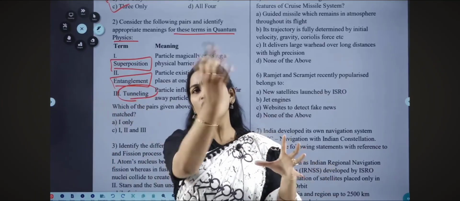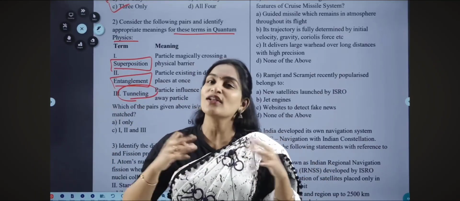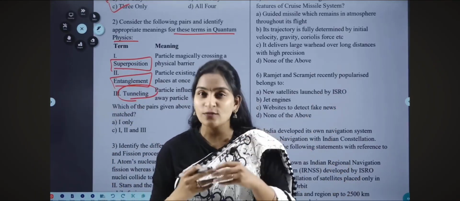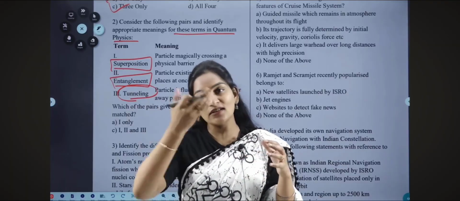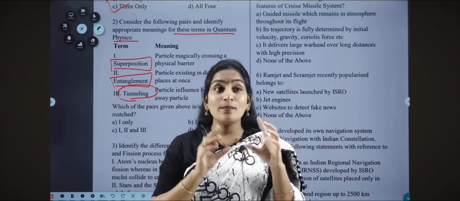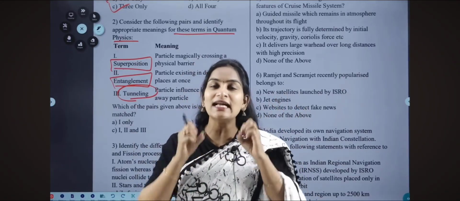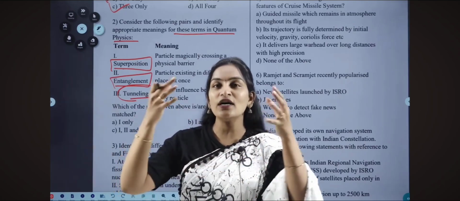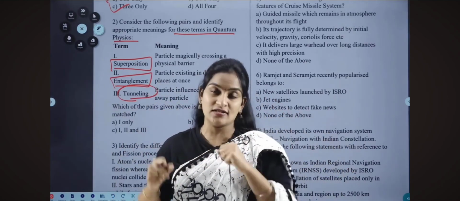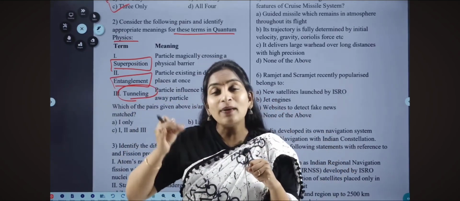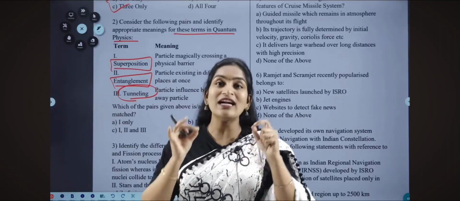Generally, if you throw a ball at a wall, what happens? According to our general physics, we expect the ball to bounce back. But can you imagine that all of a sudden, when you throw it, it doesn't bounce back and enters into the wall without damaging the wall? That is what quantum physics is about, that is tunneling. Even though in normal mechanics a particle cannot pass through barriers, under quantum physics the particle will pass through physical barriers too. That concept is called tunneling.